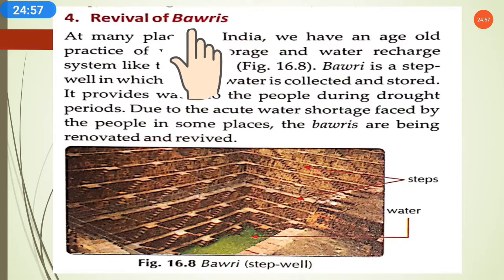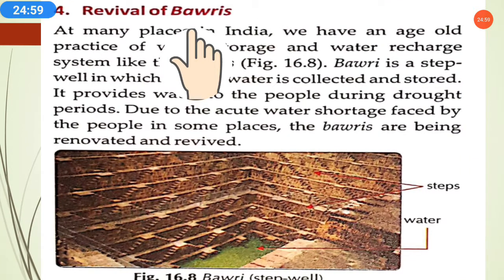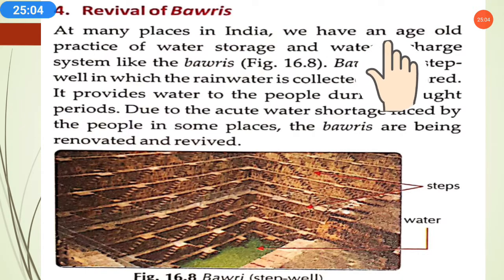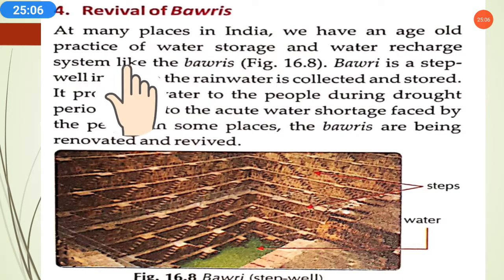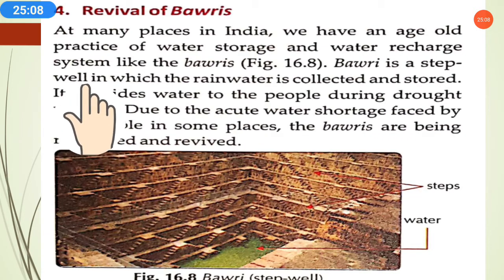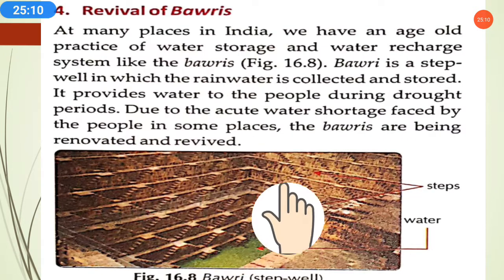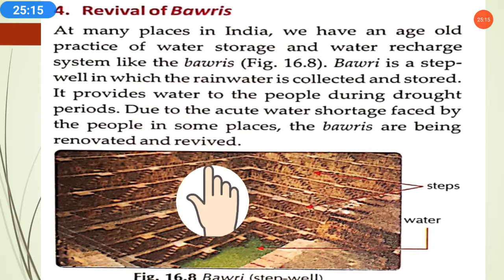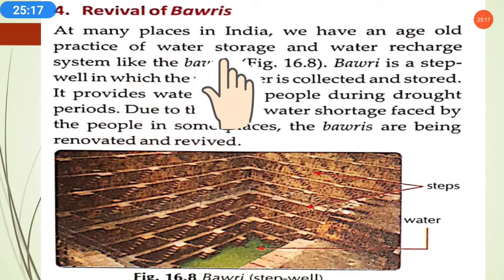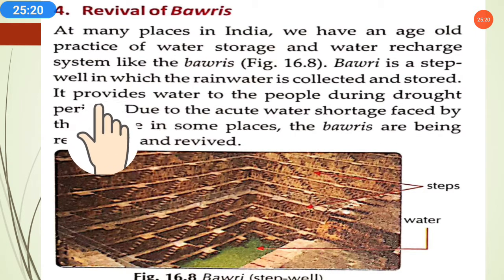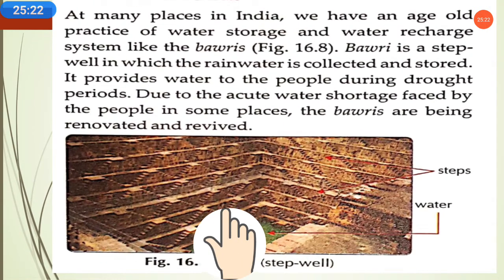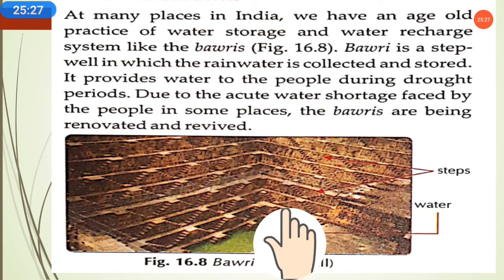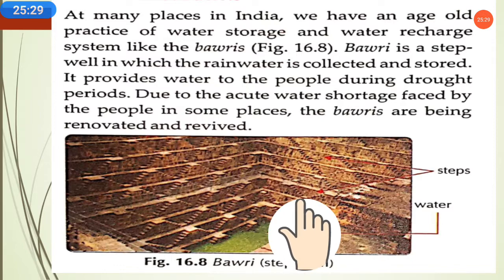Fourth is revival of Bowries. You can see this is what a Bowry actually looks like. At many places in India we have an age-old practice of water storage and water recharge systems like the Bowries. In ancient India, and some years ago, this practice was common, to store water and make a water recharge system like Bowries. Here water is getting stored, and when water is stored, it seeps into the soil under the ground and gets absorbed, and will increase the water table.